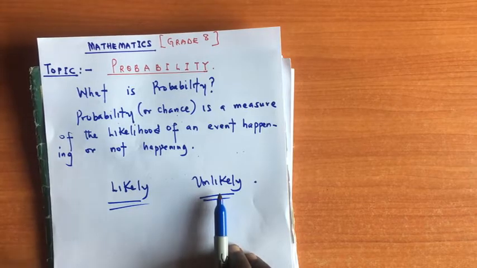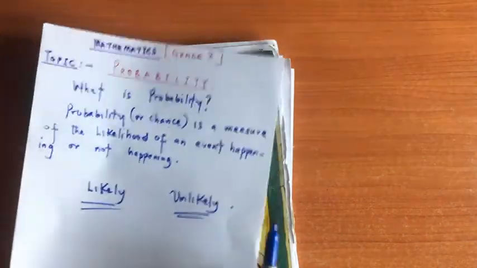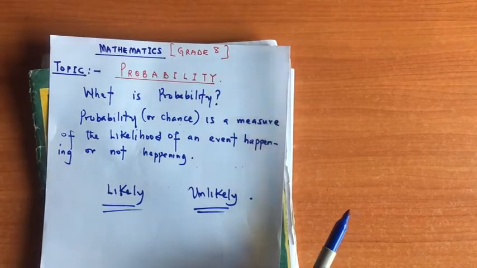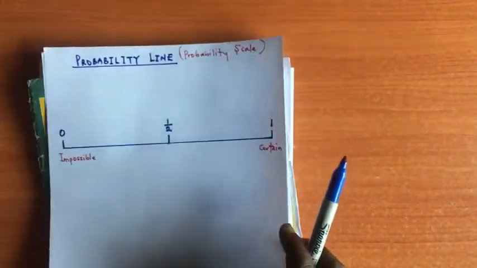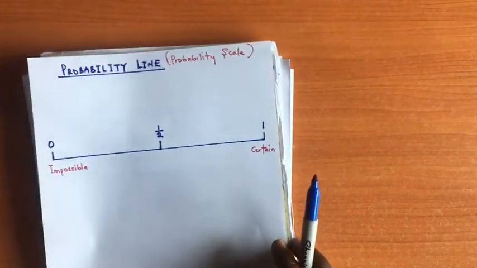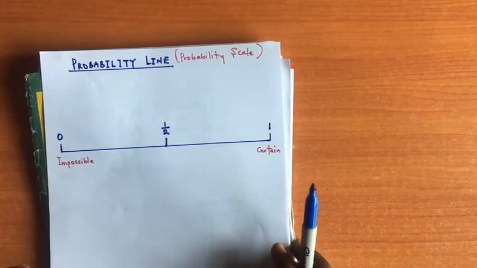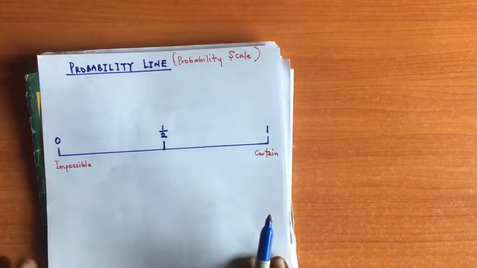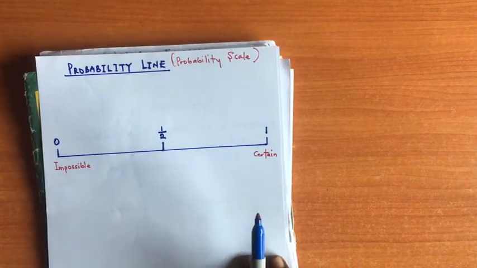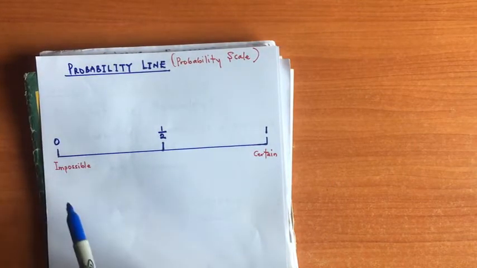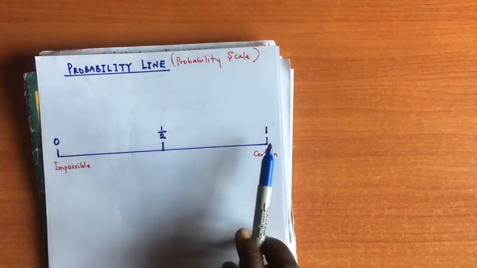Now let's try to look at the probability line. In the probability line, it goes from the range 0 to 1.